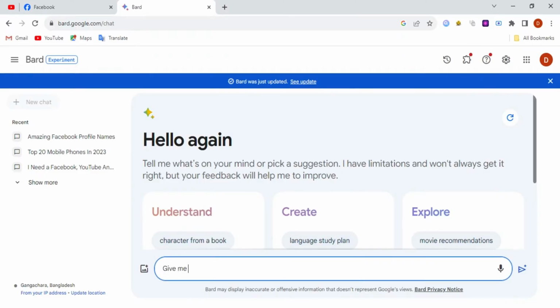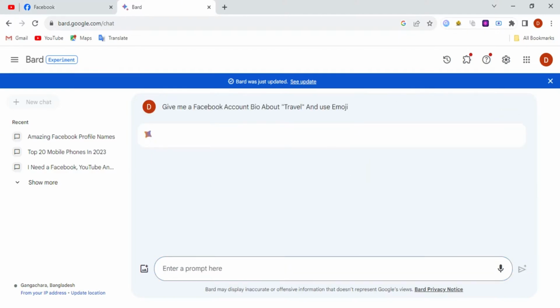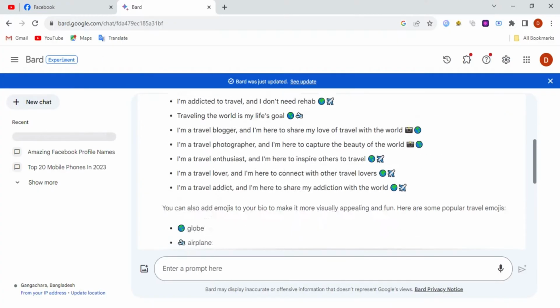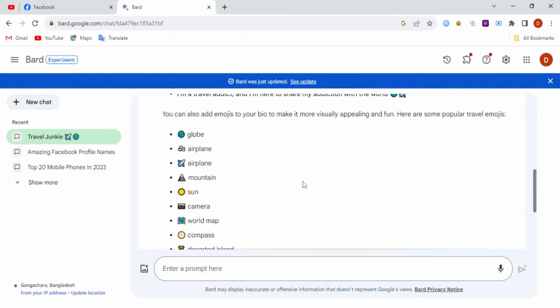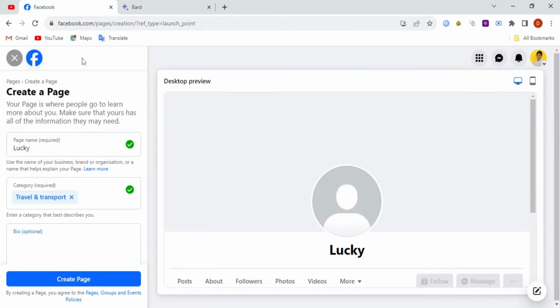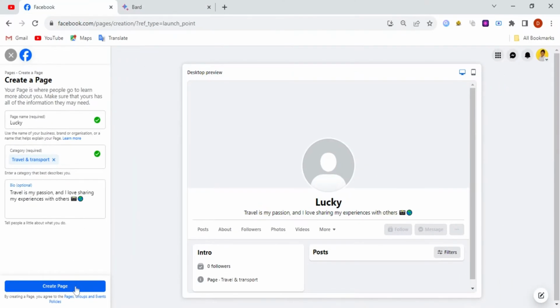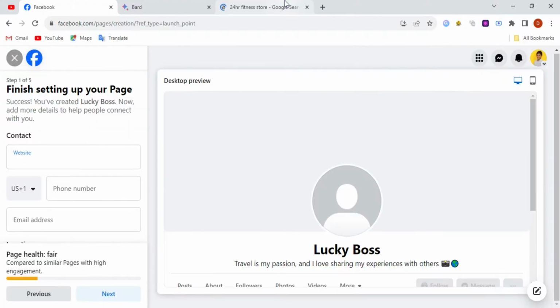Second, give a prompt: give me a Facebook page travel bio and use many emojis. I will give this prompt in the description. And copy one bio. Copy this bio and go to your Facebook page and paste the bio on your Facebook page. And guys, click next. Facebook will give you step 2.